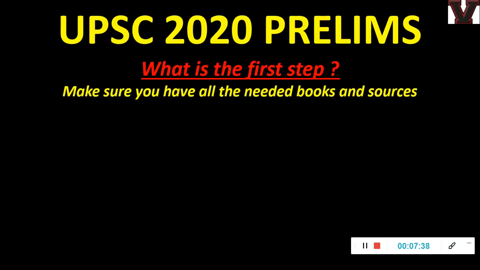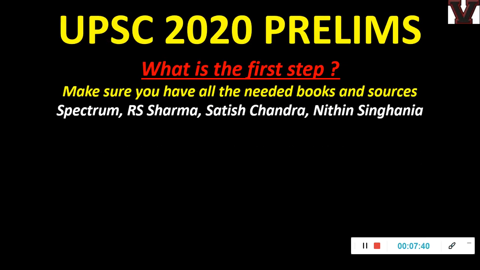The first step is obviously you should have all the sources. Without the sources you cannot prepare. So for history: Spectrum for modern history, R.S. Sharma for ancient history, Satish Chandra for medieval India, Nitin Singhania for art and culture. These are the books. You can get them from Flipkart or Amazon, or maybe download the PDF. Many institutes are uploading them for free, you can simply download them. For Spectrum, R.S. Sharma and Satish Chandra, we have ourselves done free lectures for you. So if you do that also, that's fine.